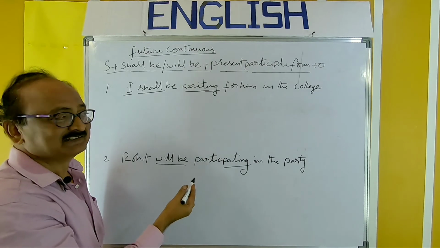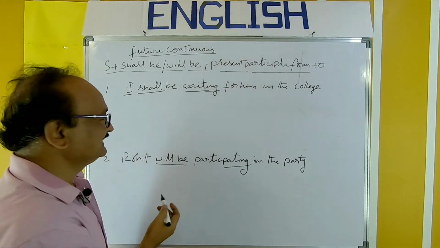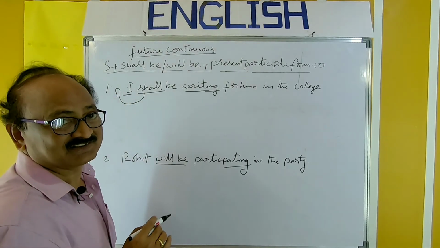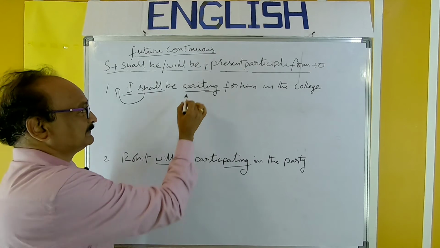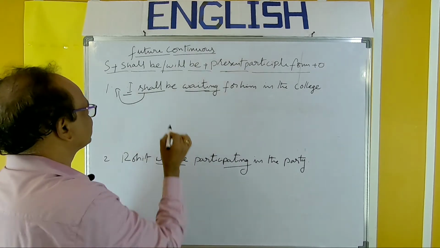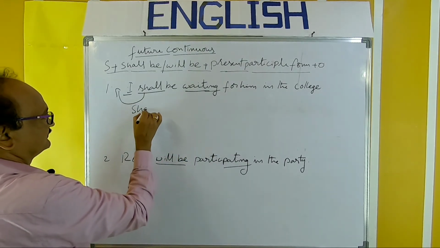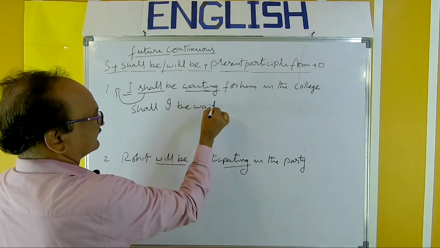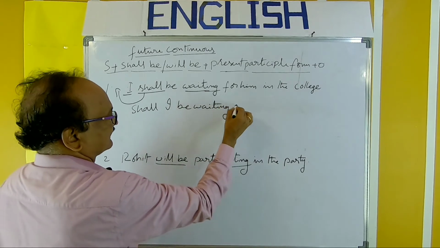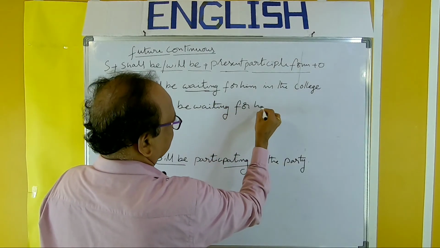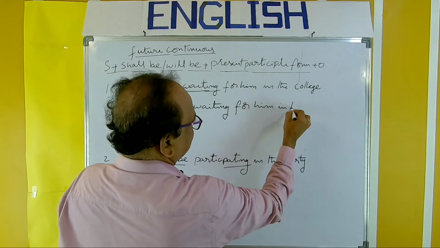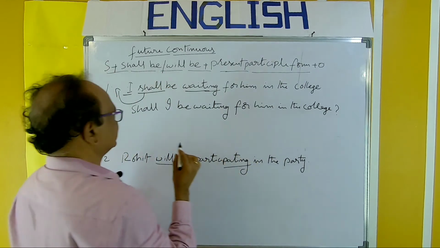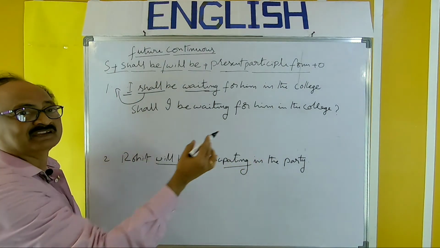Now how to make it interrogative? I explained in the structure: just shift that shall, only shall. Be must always be there before the verb. So, shall I be waiting for him in the college?